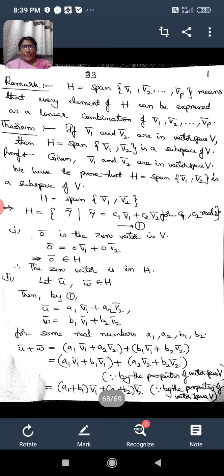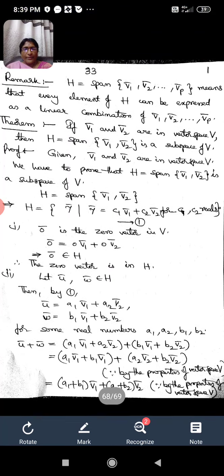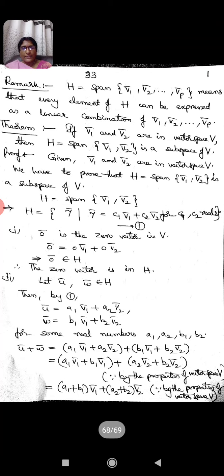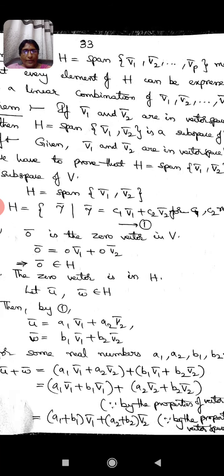What is span of V1 bar, V2 bar? That we have seen in the definition of span, and we have seen that the span of the vectors, whatever be the vectors there, is defined as the set consisting of all linear combinations of the vectors V1 bar, V2 bar with some scalars C1, C2. If we go into the detail of this definition, we can see that capital H is equal to span of V1 bar, V2 bar, which can be expressed as